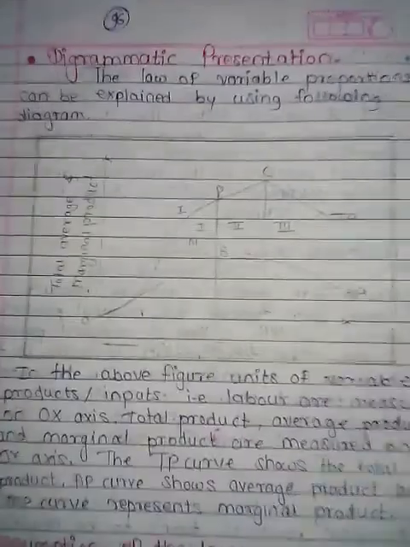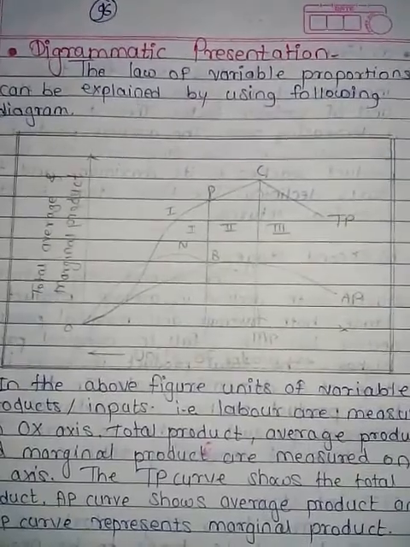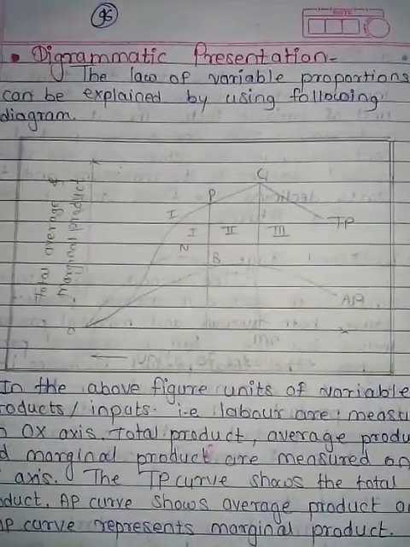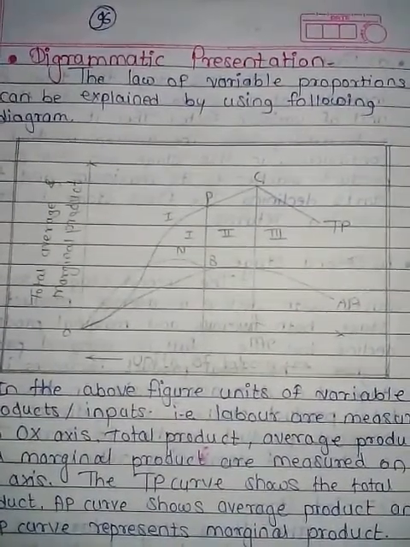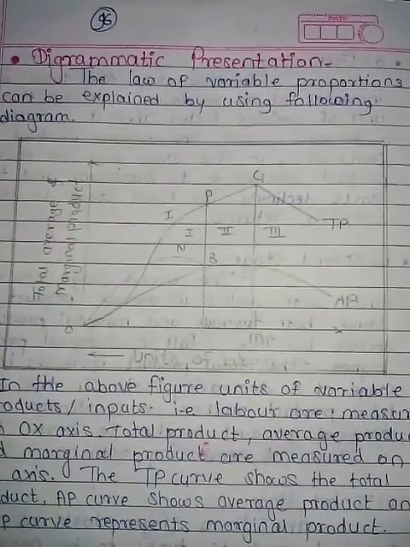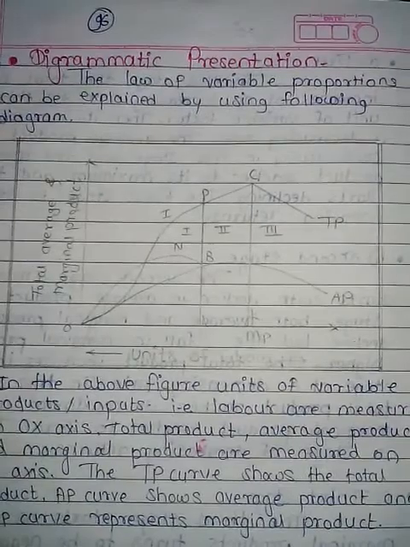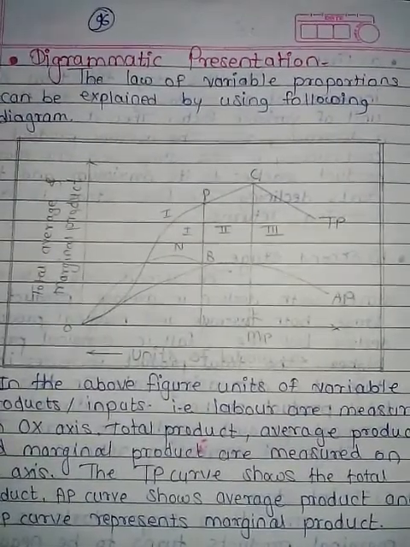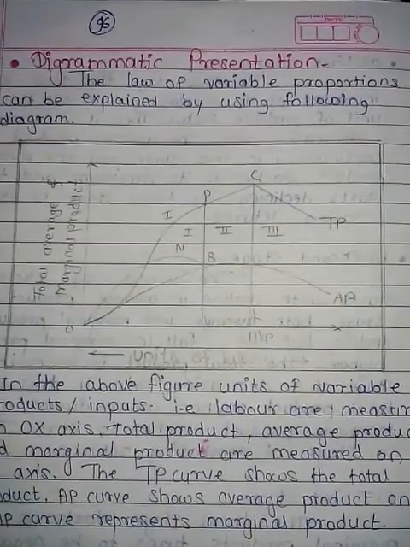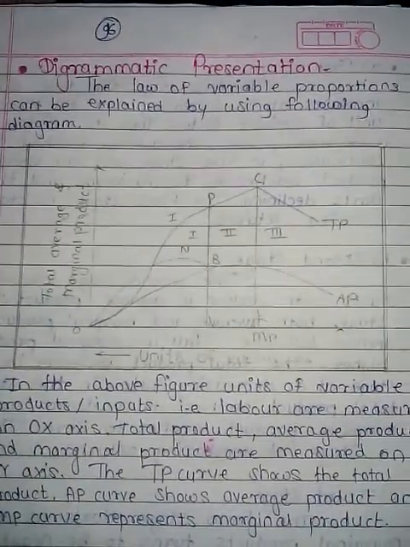So we can see the figure of this law. In the figure we have put the total, average and marginal production on the y-axis, and here are the units of labor. The AP is the average production curve, TP is the total production curve, and MP is the marginal production curve. At the start, marginal, average and total production increase, but after that marginal production decreases before average production, which you can see very well in the figure.